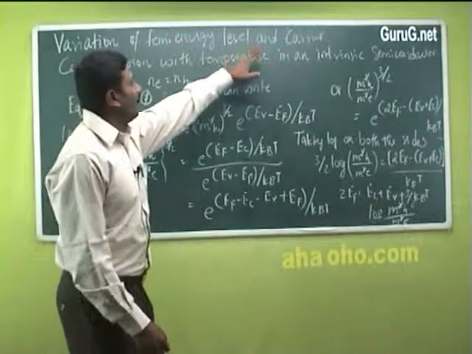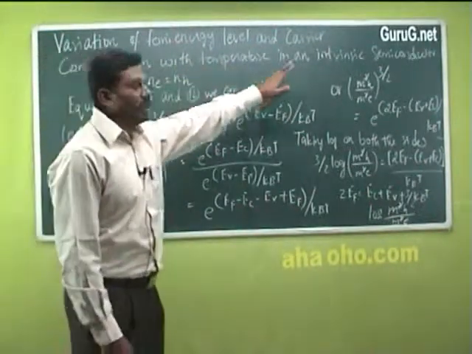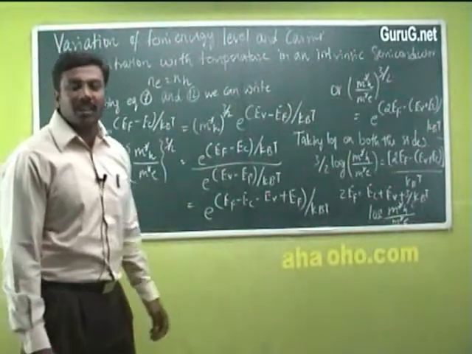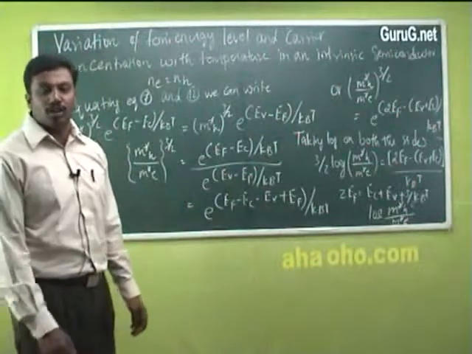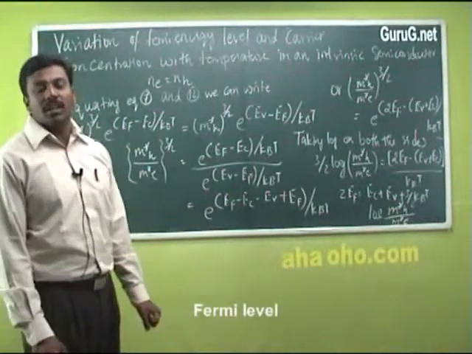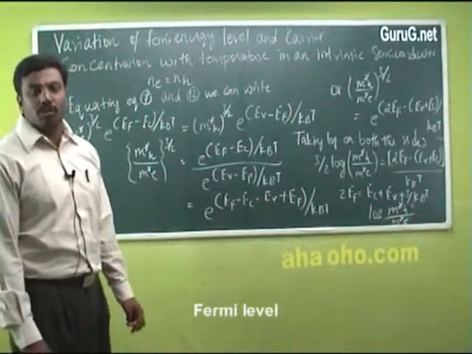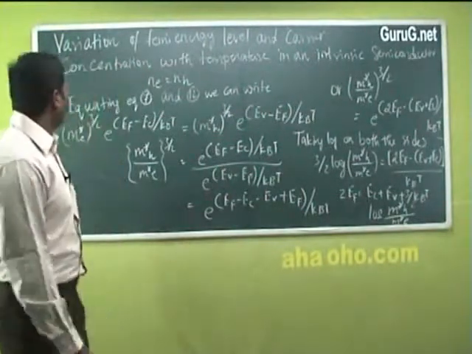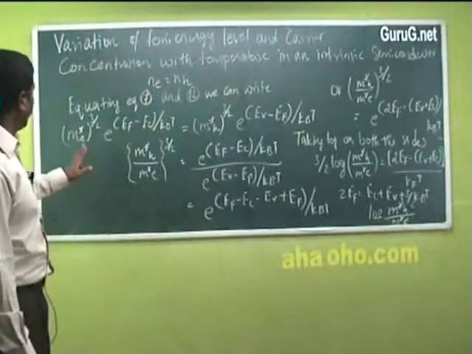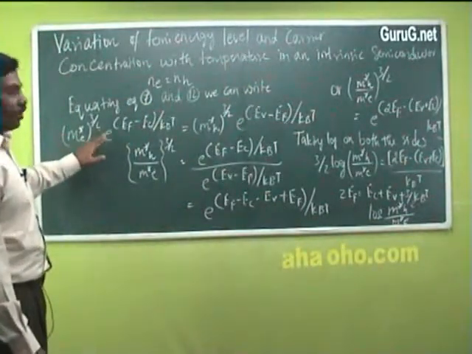Variation of Fermi energy level and carrier concentration with the temperature in case of an intrinsic semiconductor. In an intrinsic semiconductor, the conductivity is due to both electrons as well as holes. So the number of electrons in the conduction band will be equal to the number of holes in the valence band. So equating equation 7 and 12, we can write